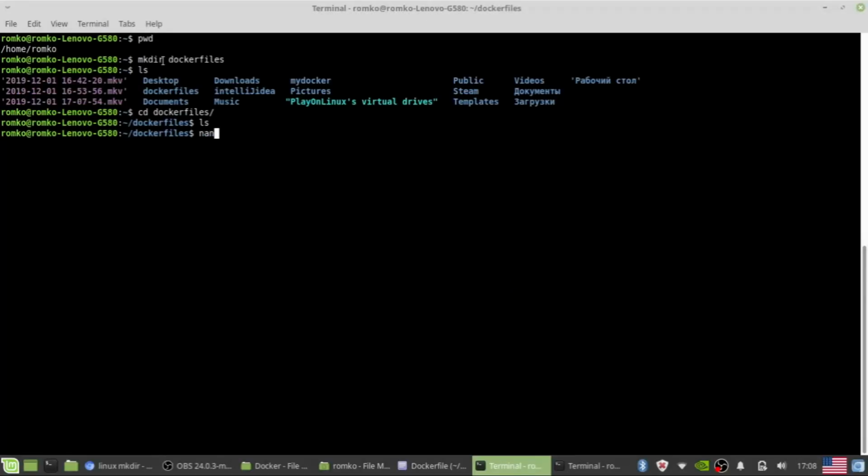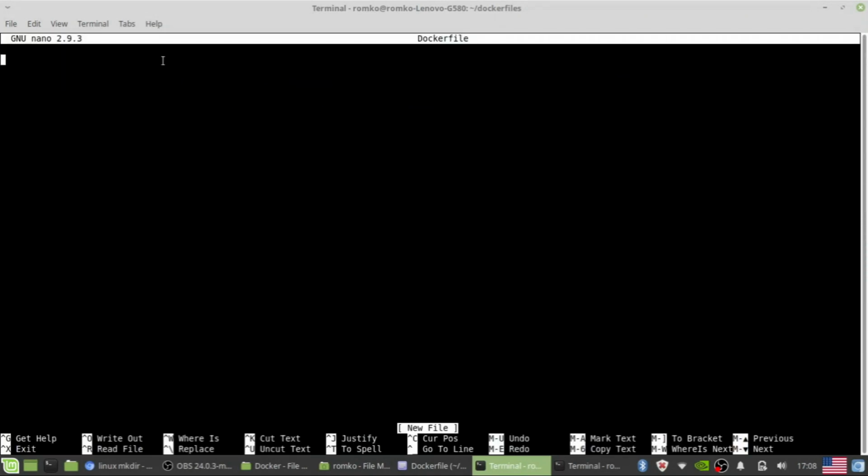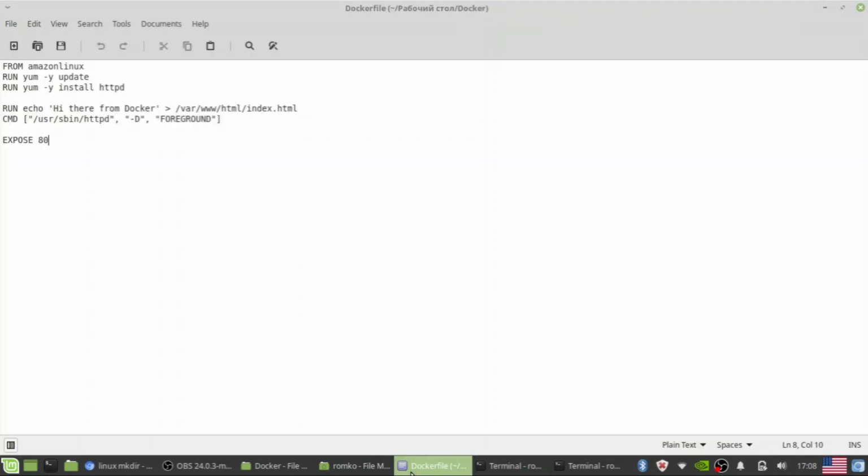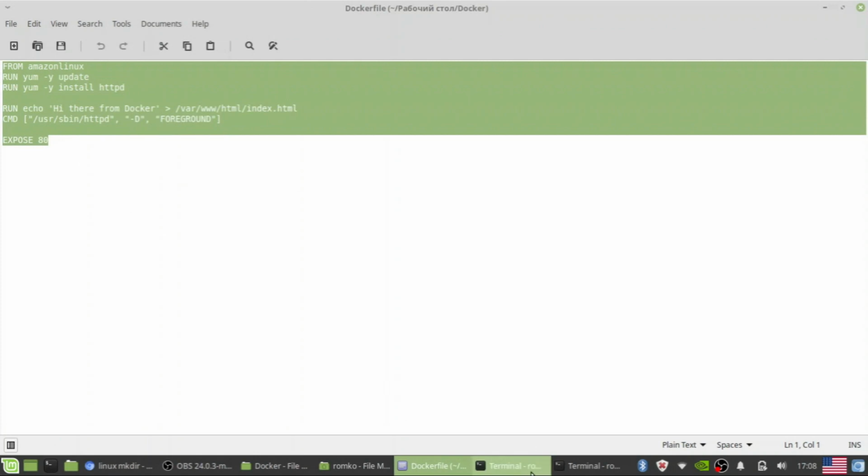Empty. Okay, and after that you can make it with your favorite editor. The file has to be called Dockerfile, without extension. And a little trick: I already found the next one on the internet, and we're using it.